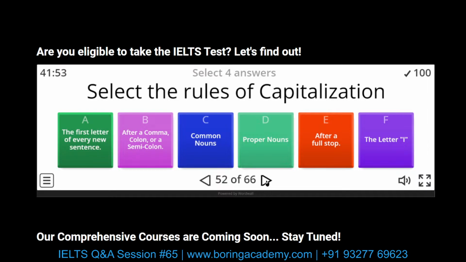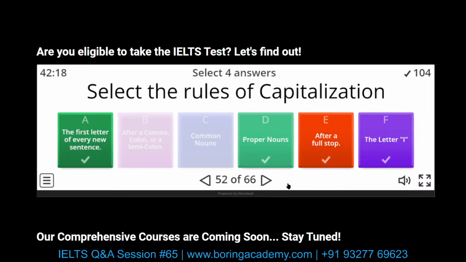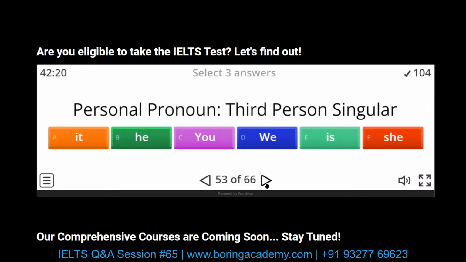Select the rules for capitalization. The letter I should always be capital. True. After a full stop, yes, true. Proper noun, true. The first letter of every new sentence, true. These are the four rules of capitalization. Personal pronoun, third person, singular.